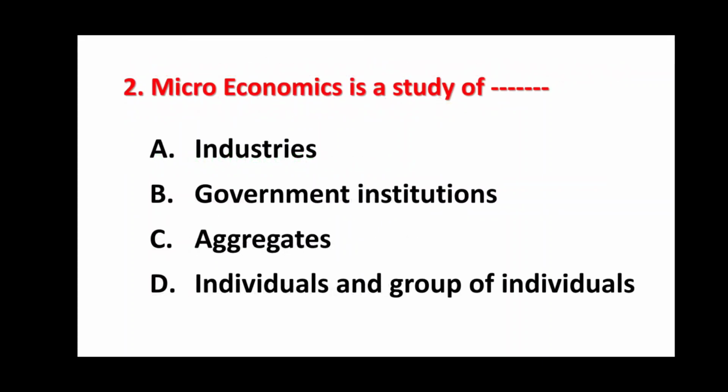Question number 2. Microeconomics is a study of. Options are industries, government institutions, aggregates, individuals, and group of individuals. The right answer is D. Individuals and group of individuals. Microeconomics is a study of individuals and group of individuals.